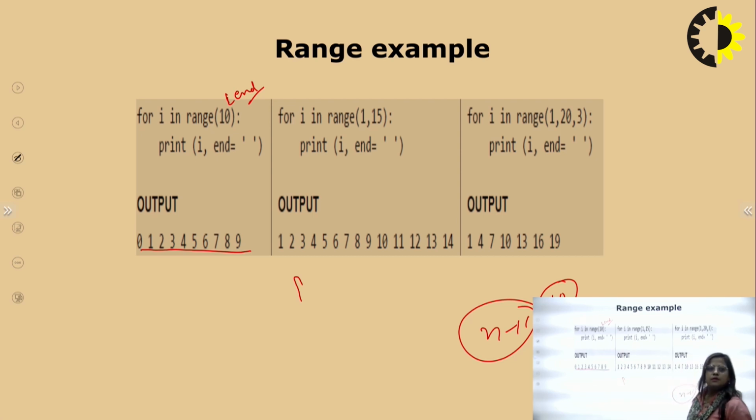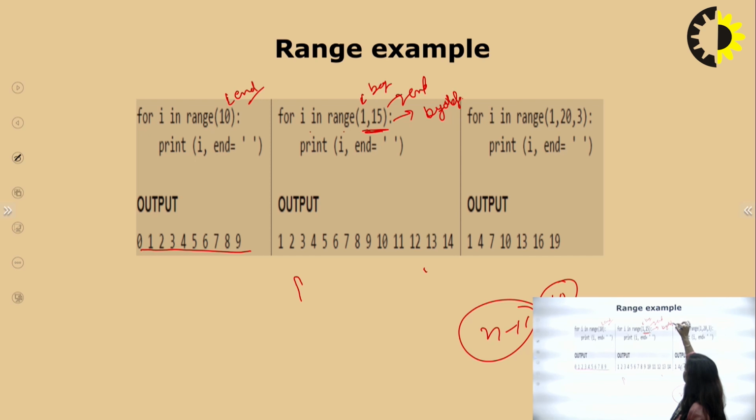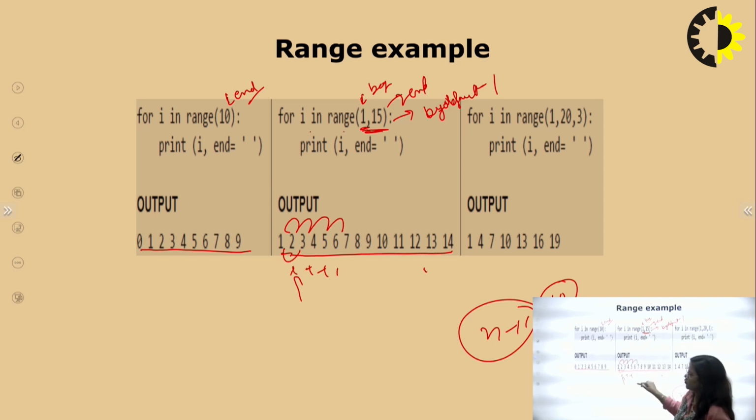Now coming to this one, it has 2 parameters. Here the value of i in range means 1 to 15. So it is the beginning and the ending, and the step is 1 by default. So it starts with 1 and goes to n minus 1, meaning 15 minus 1 is 14. The stepping is 1, so 1 plus 1 plus 1 plus 1.